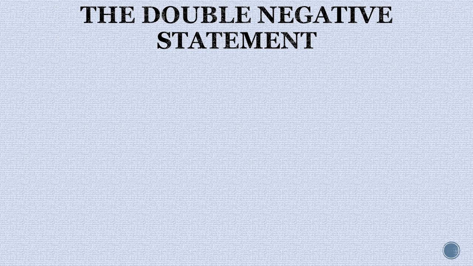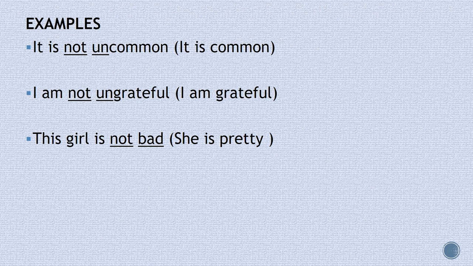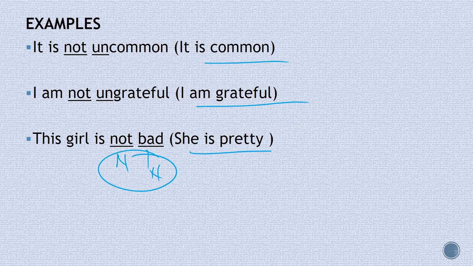Positive. If I say it is not uncommon, it means it is what? Common. I am not ungrateful, it means I am what? Grateful. This is not bad. Not is negative, bad is negative. It shows it is what? Pretty, which is what? Positive. So once you have two negatives, the outcome of two negative statements in a sentence denotes a positive outcome.